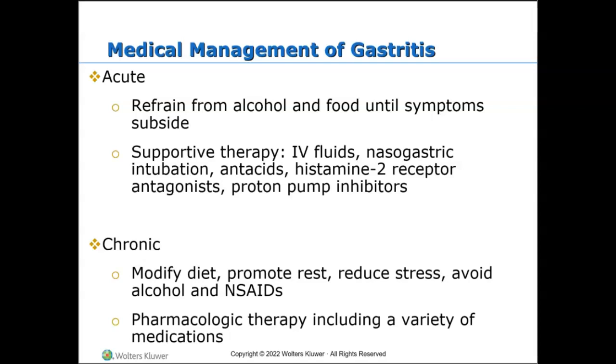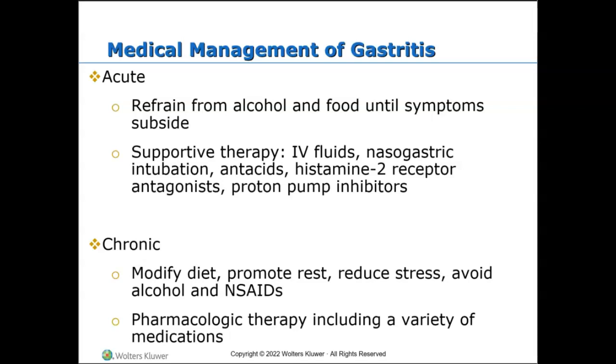Additionally, the patient should get supportive therapy like IV fluids. It may include placing an NG tube for decompression or to allow the bowels to rest. It could be antacids or maybe H2 receptor antagonists, or maybe we're giving a proton pump inhibitor or PPI medication.